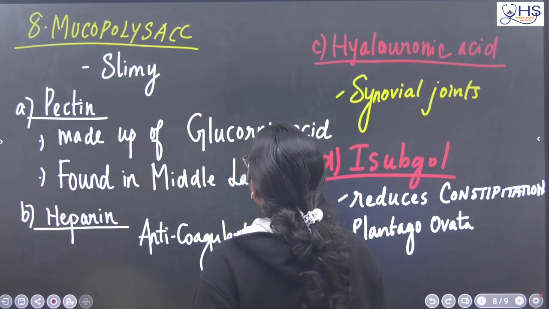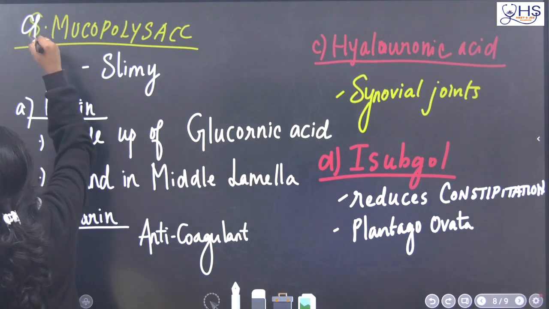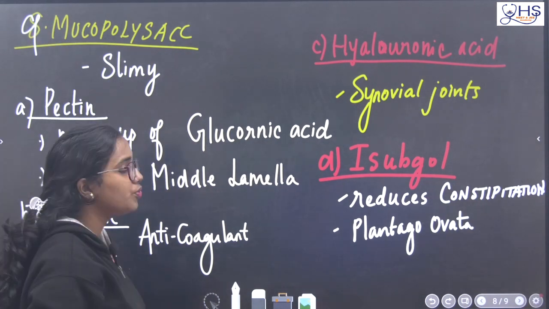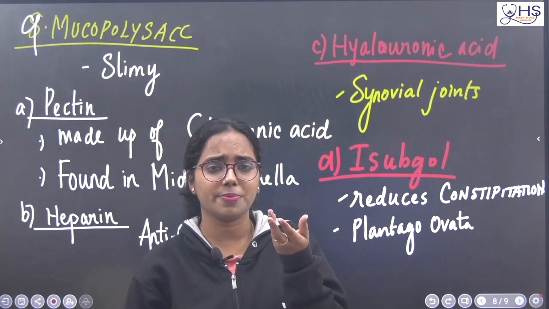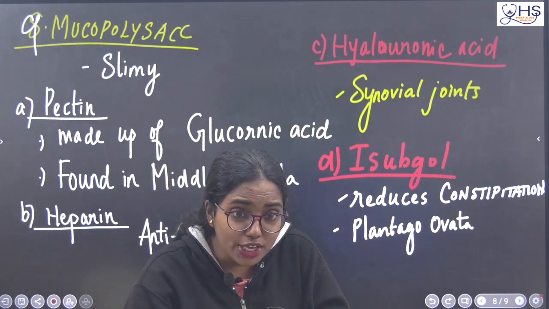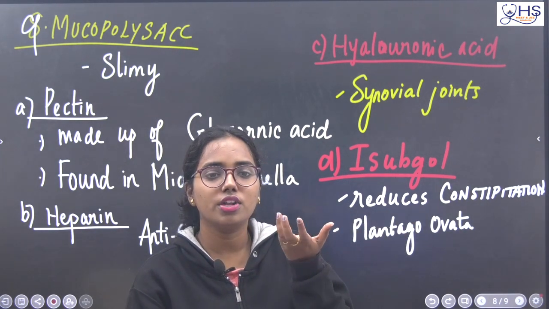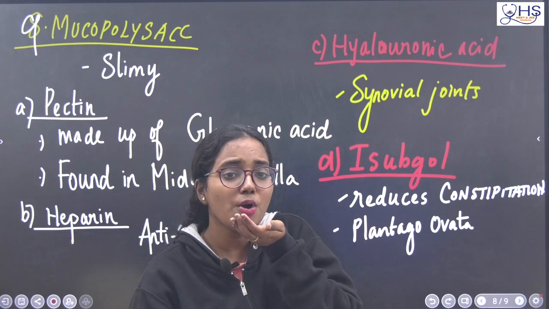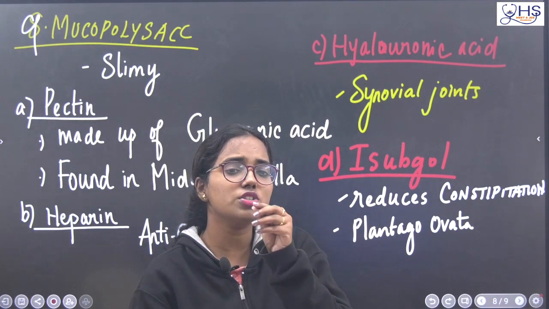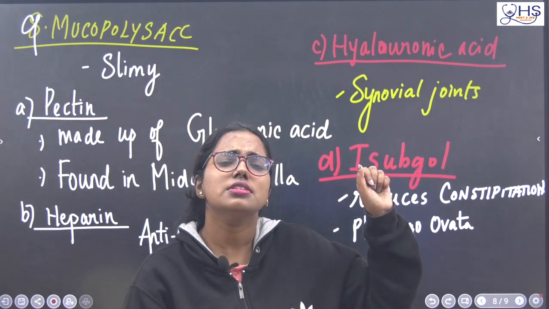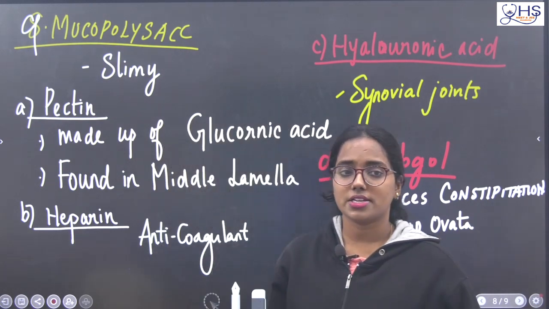And the very last polysaccharide, the ninth one, is mucopolysaccharide. What is mucopolysaccharide? The word mucus itself describes its nature, right? Whenever we get a cold, during a viral infection, we get some mucus substance coming out through the nose. So mucus means something with a sticky, slimy nature. Examples of mucopolysaccharides here are pectin,